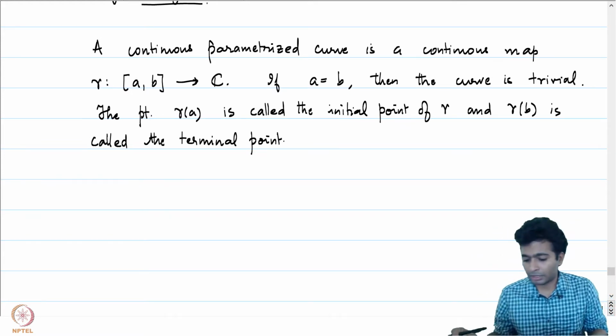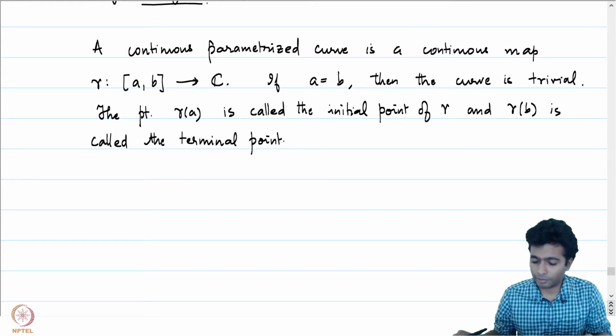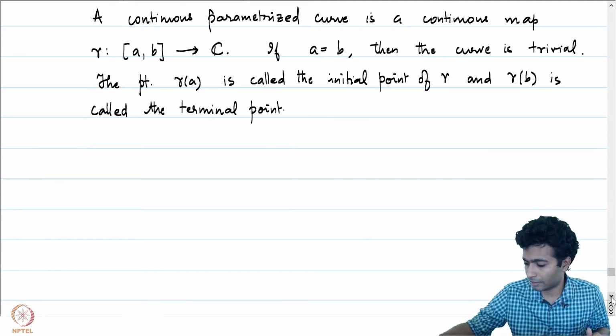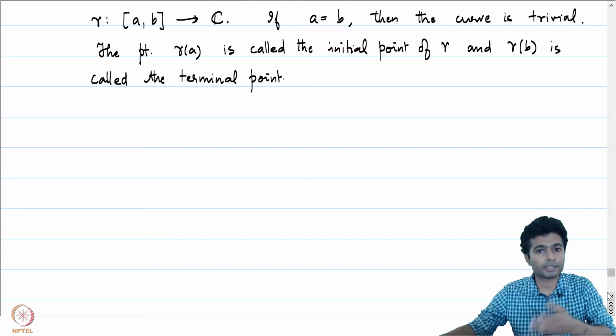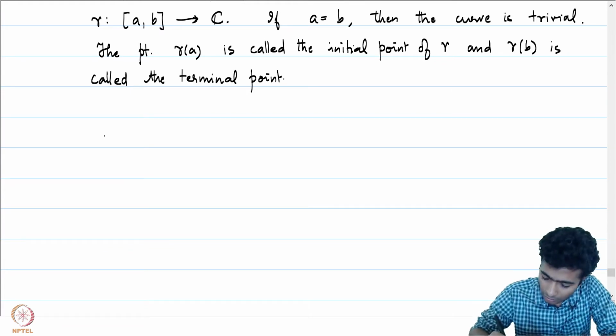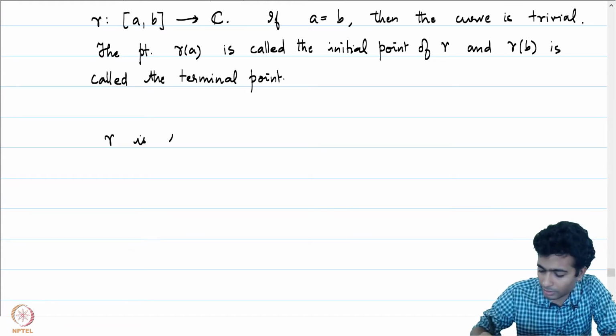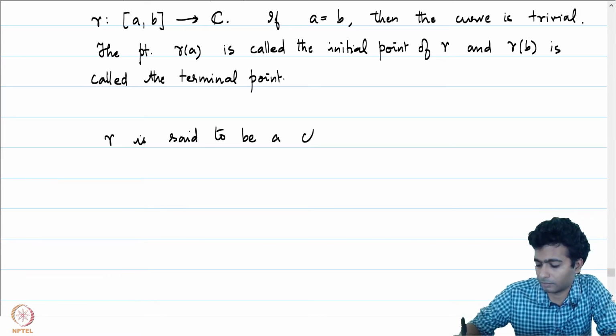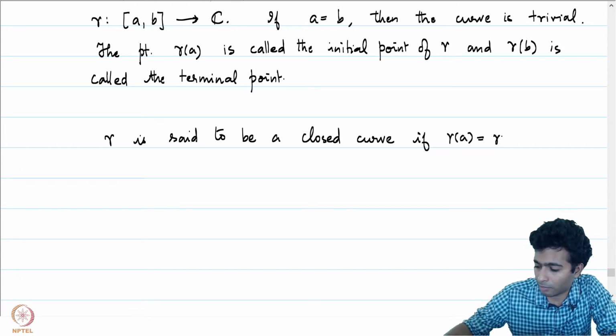Now it can happen that even though a is not equal to b, gamma of a is equal to gamma of b, and if that happens, we say that our curve gamma is a closed curve. Gamma is said to be a closed curve if gamma of a is equal to gamma of b.